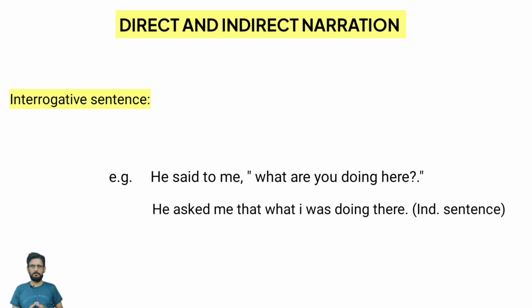So we have used it, and are is the verb, and the verb in the reported speech will be changed according to the form of the verb in the reporting speech, and the form of the reporting verb is second. So over here we will use the second form of the verb, and the second form of the verb are is was or were, and I is singular as a subject over here, so we will use was. Then doing will be used as it is. So this is an example of another form of interrogative sentence.